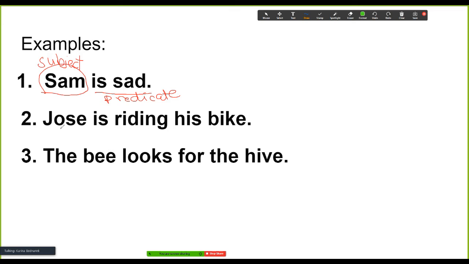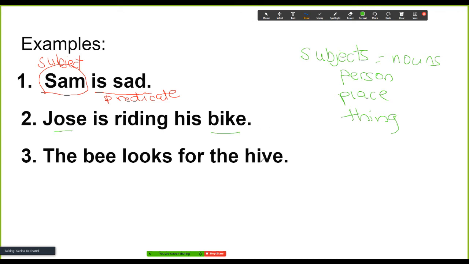And let's read the second sentence. Jose is riding his bike. What is the subject in this sentence? Subjects are usually nouns, right? What are nouns? Person, place, or thing. Let's look at this sentence. Jose is riding his bike. We have two nouns here. We got Jose and bike.